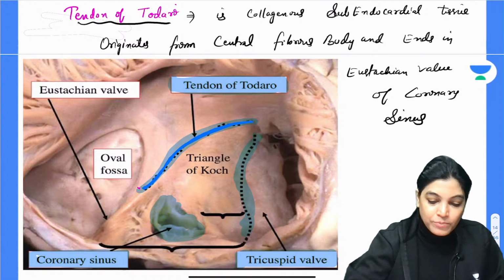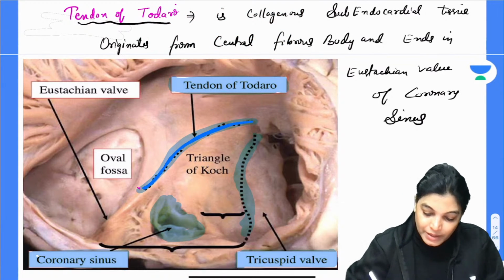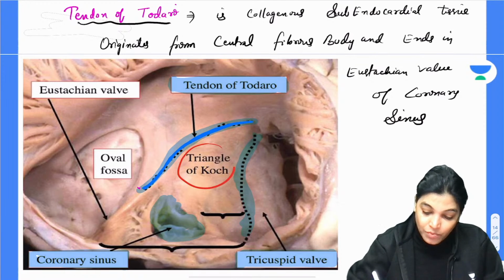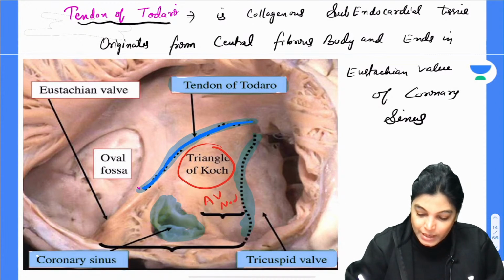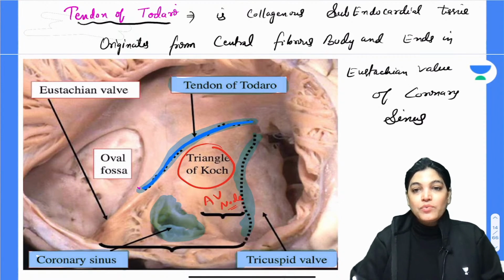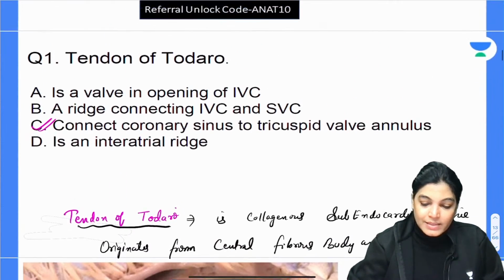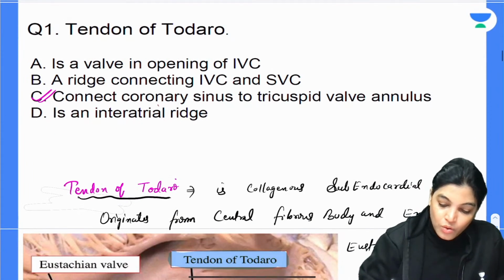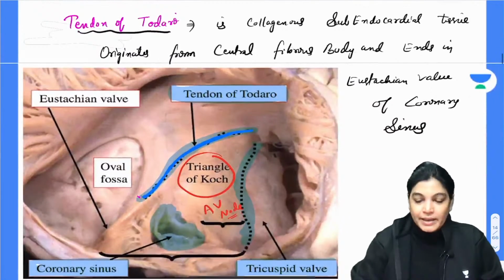Can you tell me what is the importance of tendon of Todaro? Anyone? The importance of triangle of Koch, which I am explaining along with its border, is that it is the location of the AV node. So triangle of Koch is a very important anatomical region seen in the interior of the right atrium, where we have the location of the AV node. So the correct answer is that it is connecting the coronary sinus to the tricuspid valve annulus, which is quite clear by seeing this diagram.